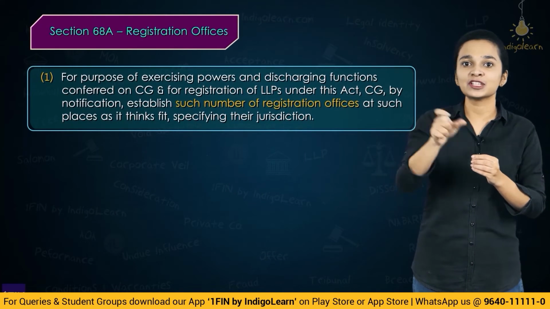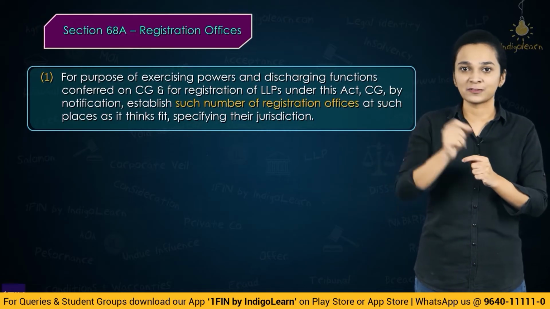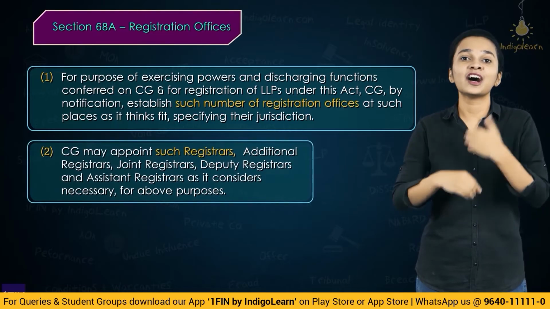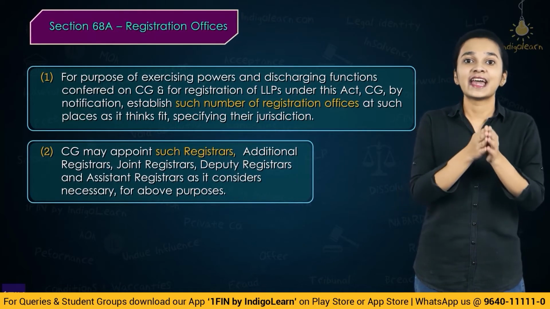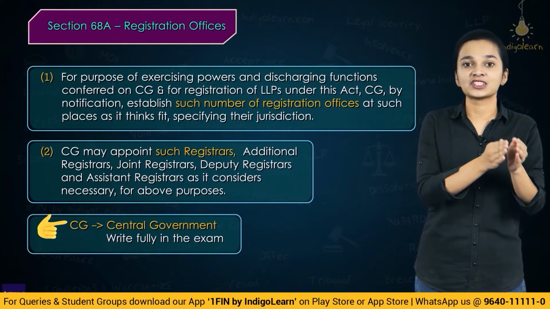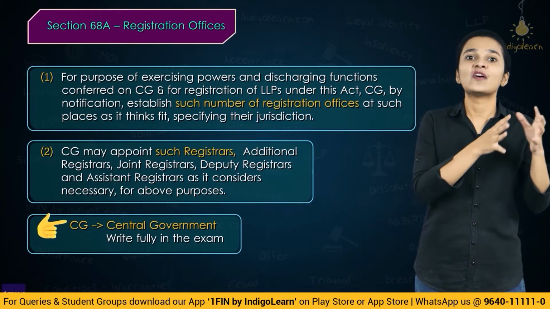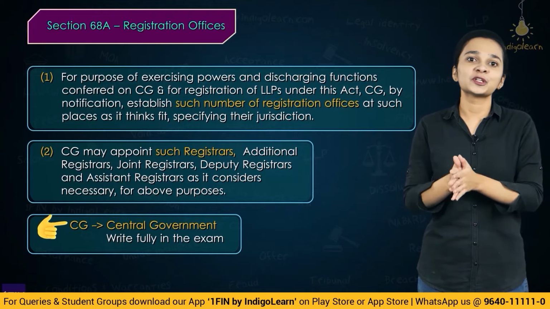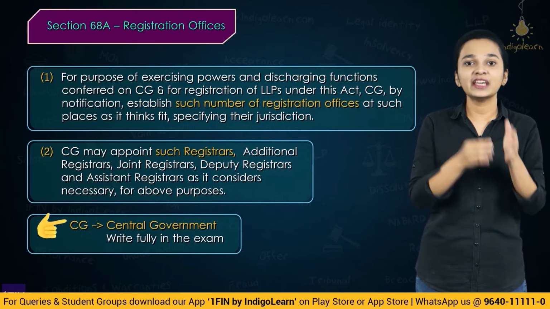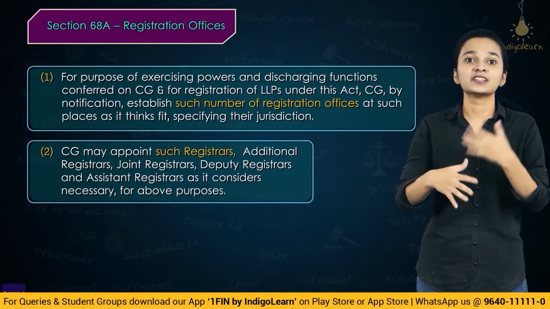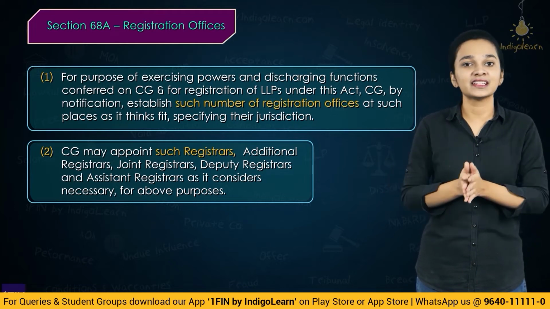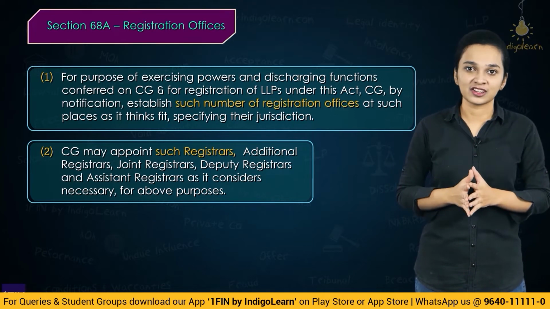So section 68A subsection 1 talks about establishment of registration offices, and 68A subsection 2 talks about the appointment of registrars, additional registrars, deputy registrars, joint registrars or assistant registrars who will carry out different functions for the purposes of registration of LLP and for discharging several duties which have been assigned by the central government to the registrars.